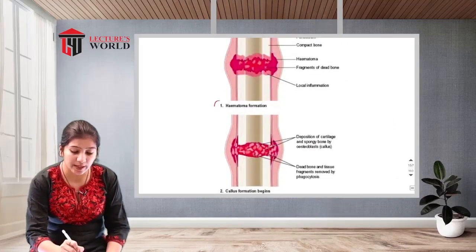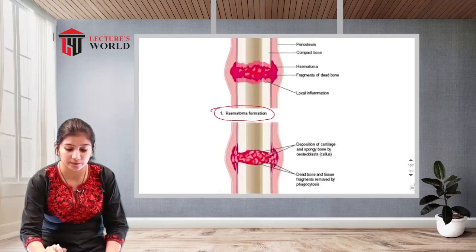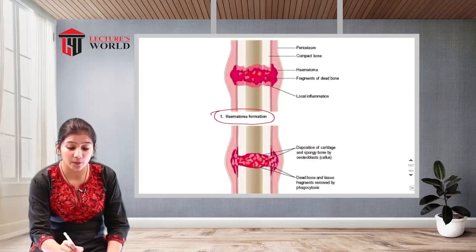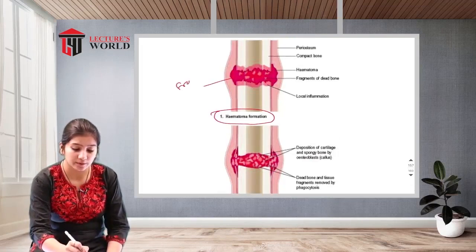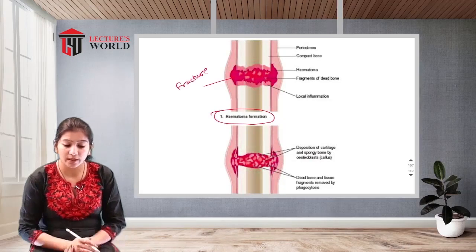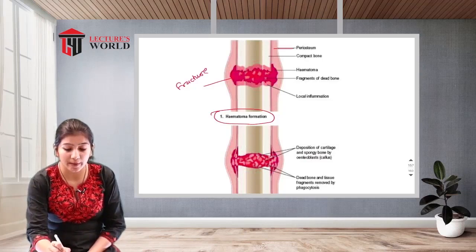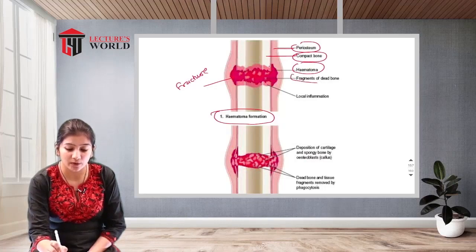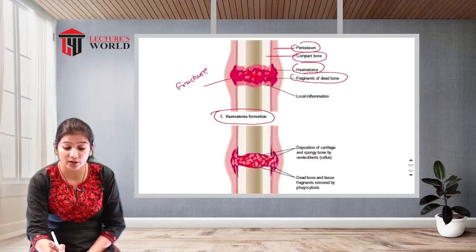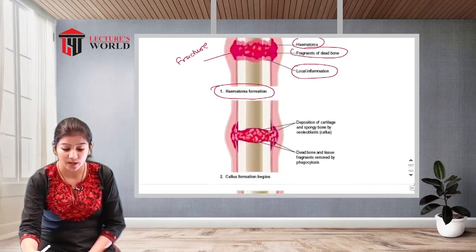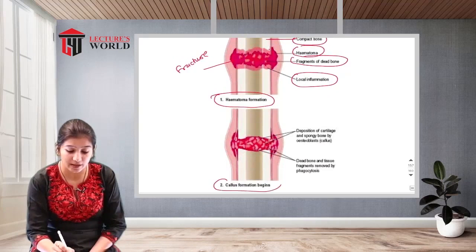So the first phase is hematoma formation. If your bones are getting fractured, the first thing that occurs is hematoma formation. So this is the periosteum, this is the compact bone, and the blood you are seeing is known as a hematoma. The fragment of dead bone is in the orange color, and local inflammation occurs. That is hematoma formation.